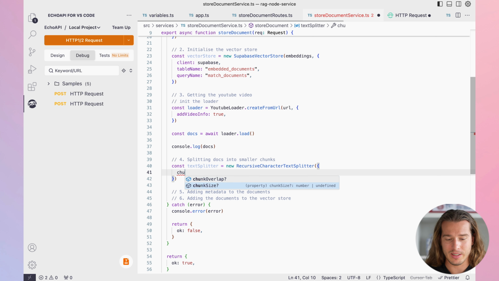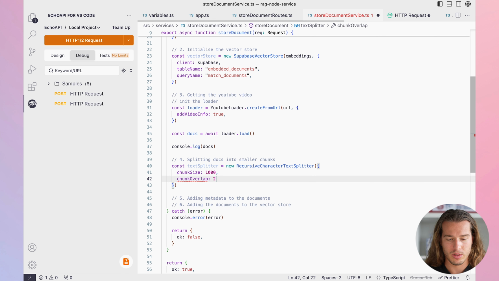We have chunk size, let's put it to 1000, and chunk overlap, let's put it to 200. These parameters are not strictly defined, and some are better for other purposes. This is something that should work with everything. I use these parameters and they work well for me, but you can experiment with different chunk sizes and chunk overlaps so that you see how it works for you.